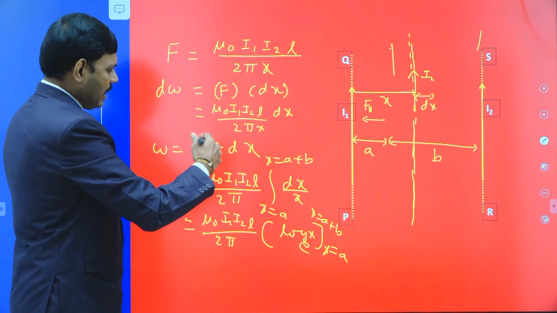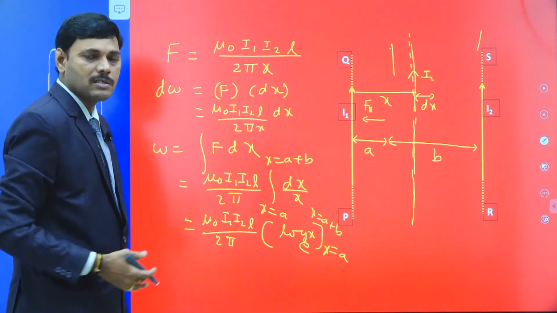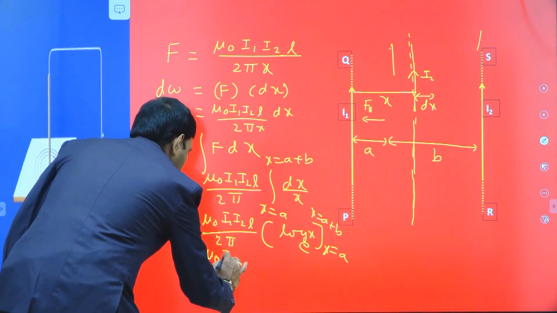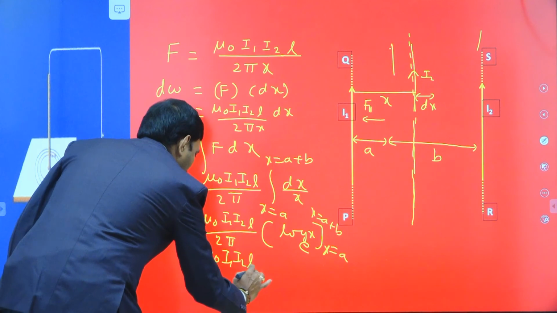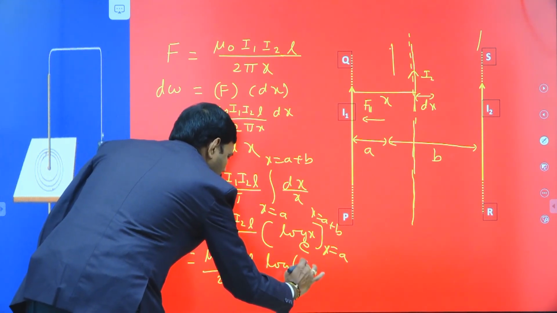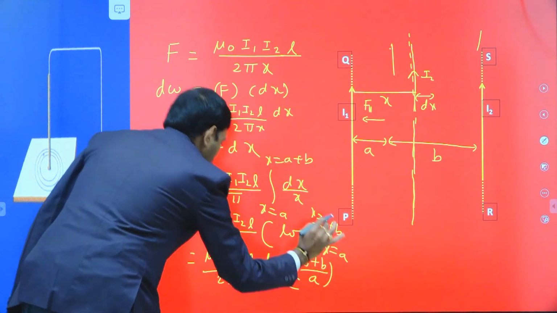Log m minus log n is equal to log of m by n. Using that, we rearrange this expression: mu naught I1 I2 L divided by 2 pi into log of A plus B by A to the base e is the work done.